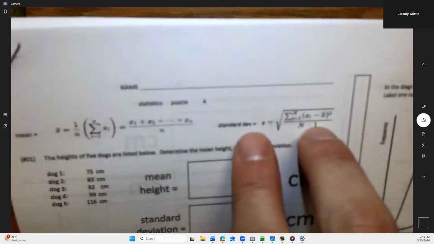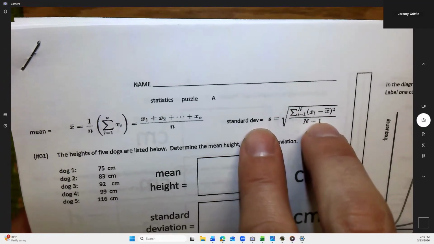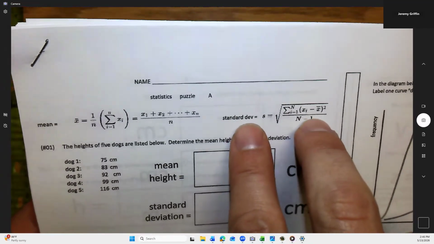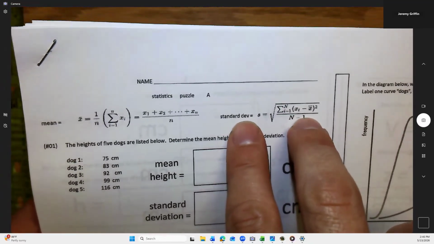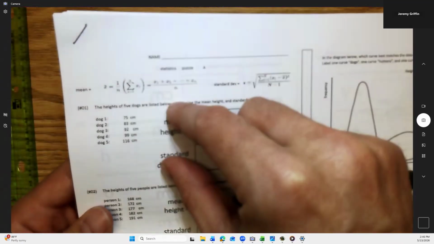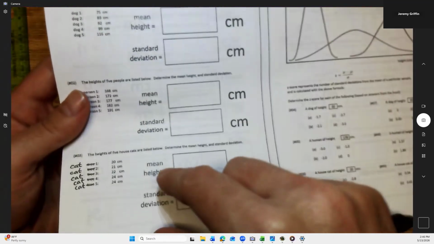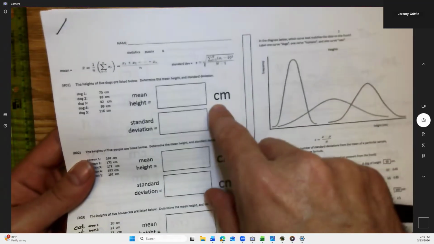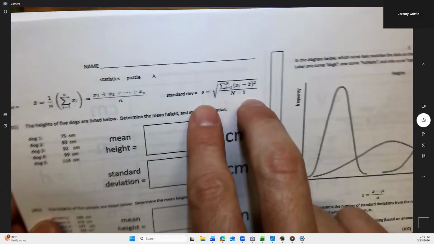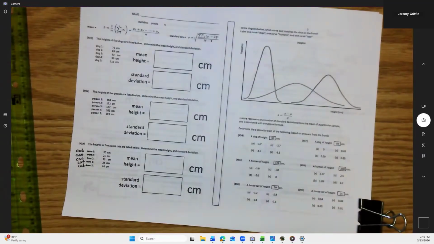But this next concept is probably new to most of you guys. This is called standard deviation. And it measures the spread of the data. Remember I was talking about that variability? I was saying dogs have a lot of variability in the size, people less so, and cats almost no variability at all. This is how we're going to quantify variability.